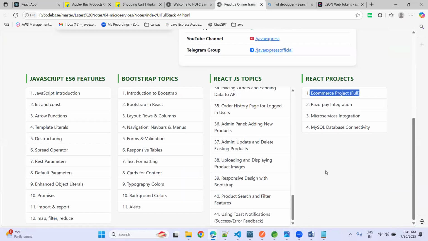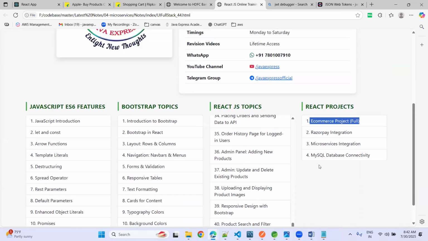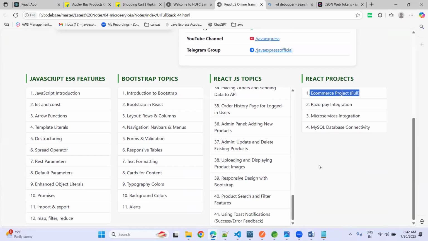I have already done your Java batch also, right? Spring Boot, microservices. So I need to know the fees also, right? Yeah, our admin team will help you with that today. You will get all the steps, everything. Our admin team will help you.